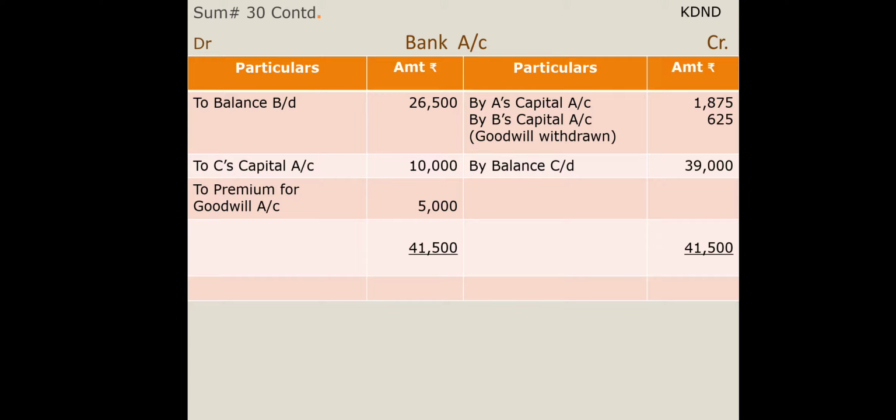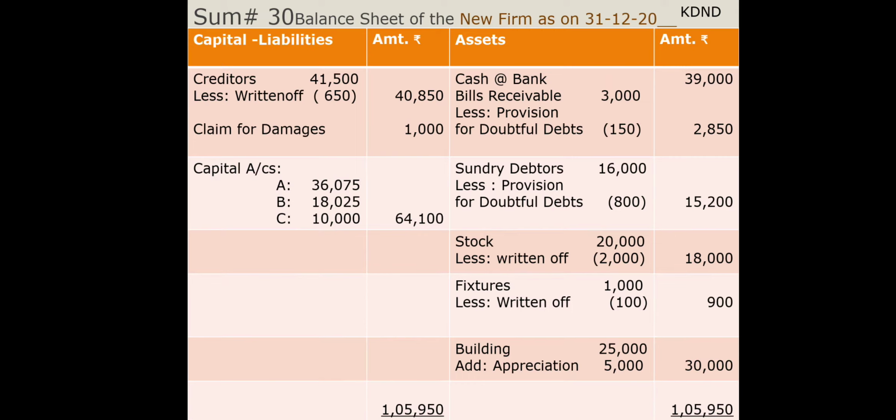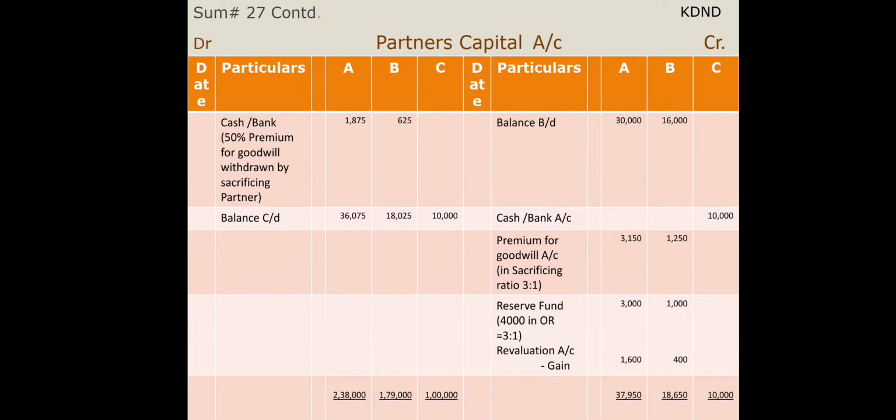New partner brings the capital and premium for goodwill 5,000. And on the credit side, when they withdraw the goodwill premium from the business, I have passed the entry for that by A's capital and by B's capital. And then finally we got a balance of 39,000, which we are going to transfer to the asset side of the balance sheet.